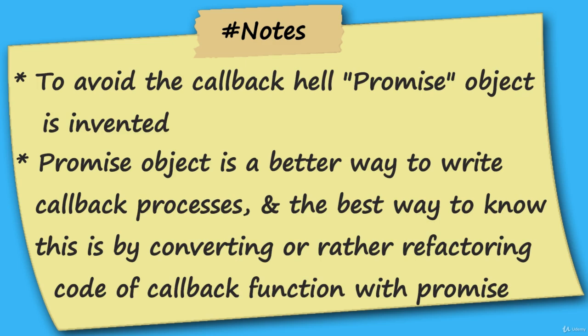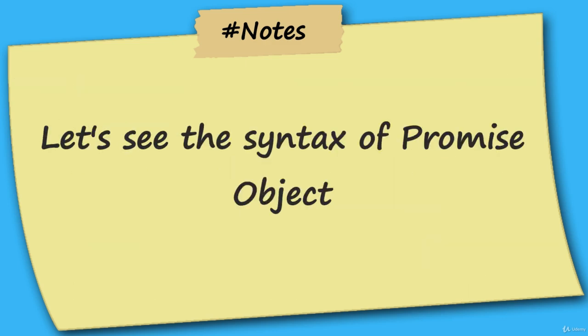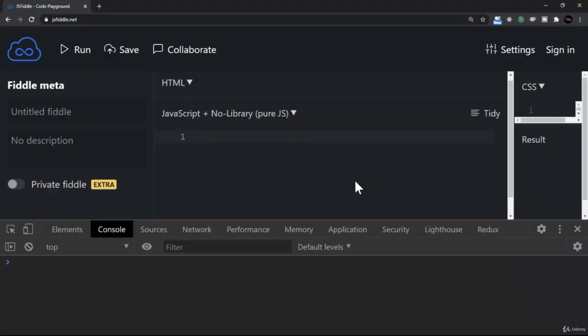And the best way to know this is by converting, or rather refactoring, the code we wrote in a callback function with a promise. But before we do that, let's get clear with the very basic syntax of the object promise. I'm opening the browser here, and we try a few lines to understand the syntax.